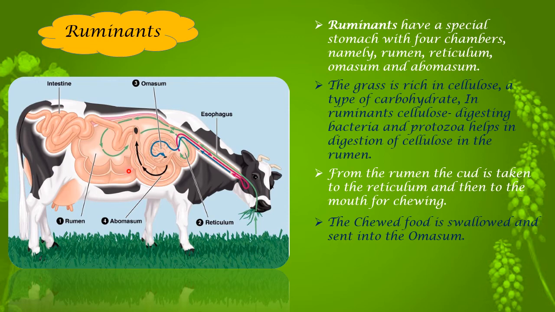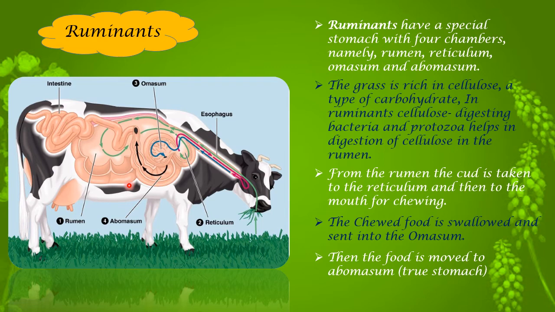Why is it called the true stomach? Because here the main gastric juices are secreted, which help in the digestion process. Many gastric juices and enzymes along with acids are secreted to complete the digestion. In human beings, you might have seen in that video where I explained how digestion happens inside the stomach.